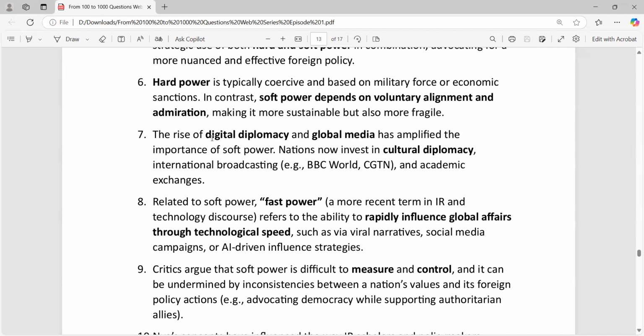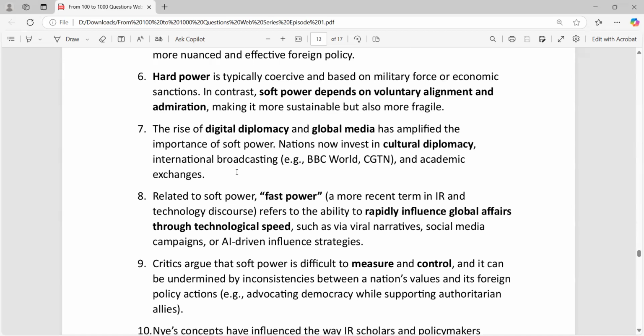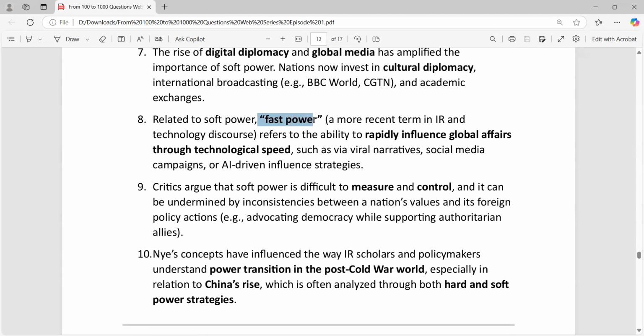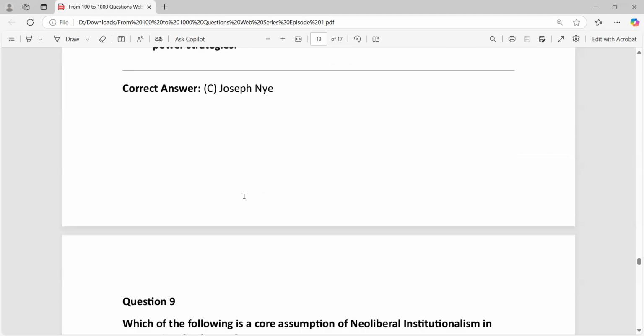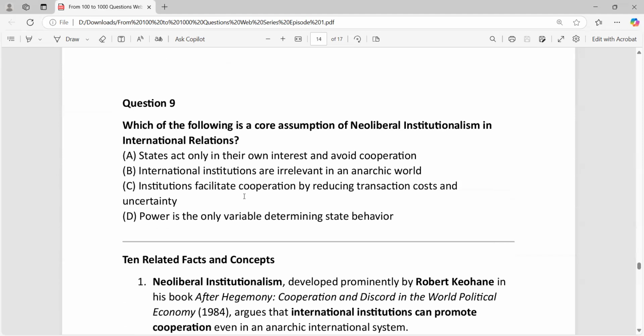The rise of digital diplomacy and global media has amplified the need for soft power. You already know how important soft power is nowadays, because you cannot go for war all the time. Then John Chipman gave the concept of fast power. Fast power is also very important. Fast power is how quickly you can resolve any crisis in your country. That is called fast power, given by John Chipman. So these are the important points you have to understand.